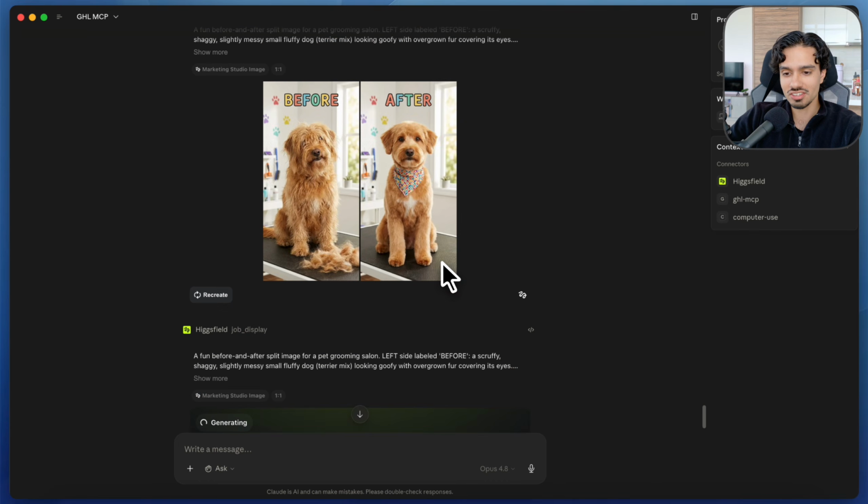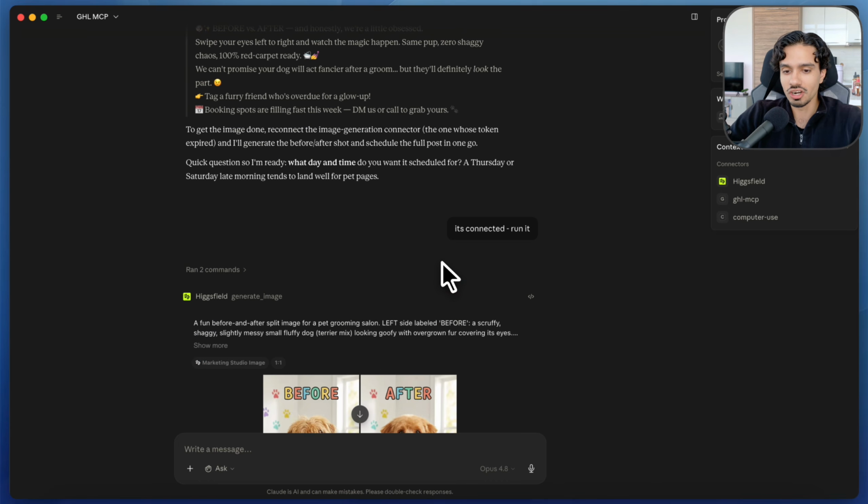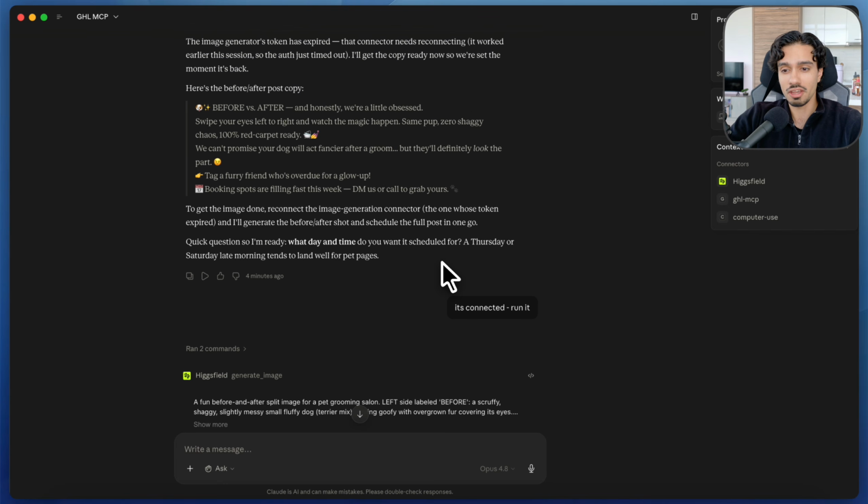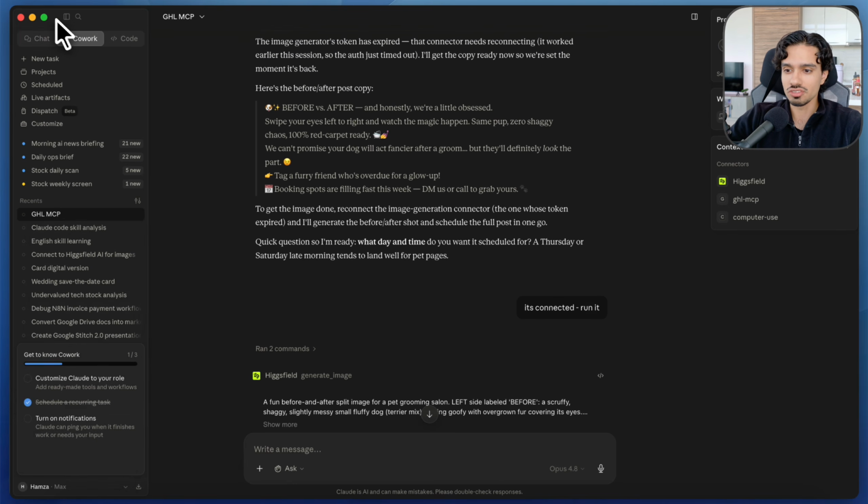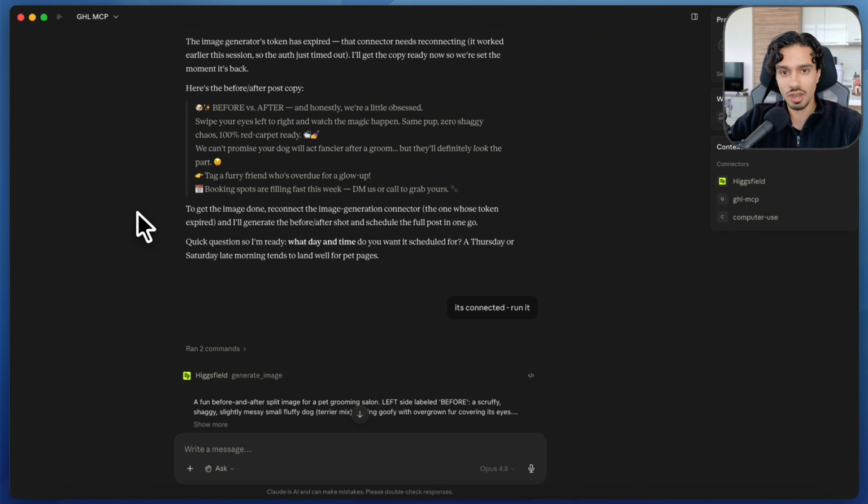So this is an amazing example of what Claude can do. It can take over our GoHighLevel accounts, and what people used to pay for, Cowork can just do. And the best thing about Cowork is that you can set this up on a schedule as well. So every day, every morning, it could generate 2 to 3 pieces of content and upload those for you on autopilot. So you literally have to do nothing. Like, this is totally hands off right here.